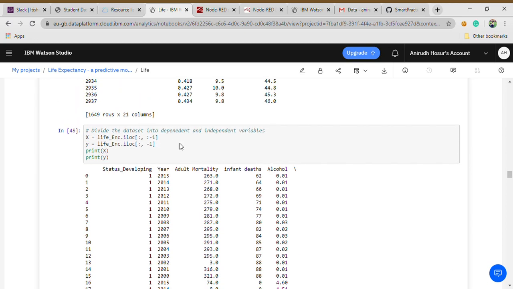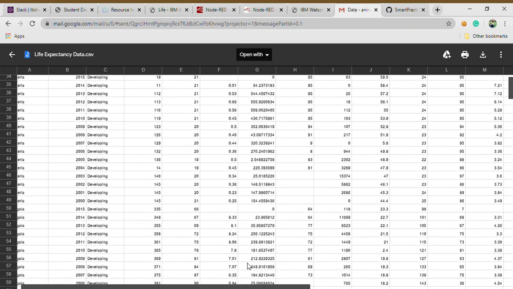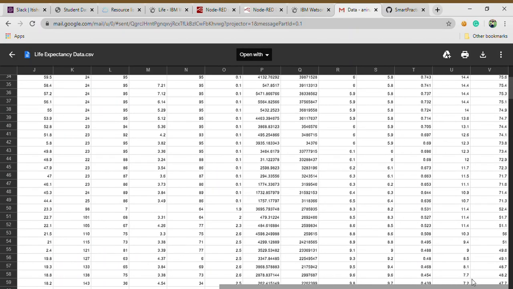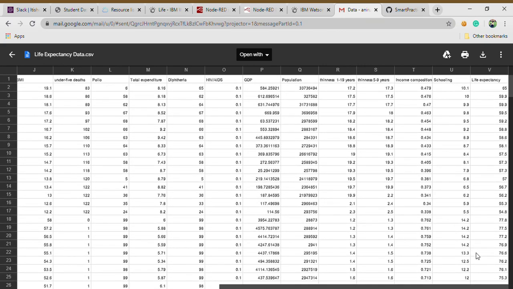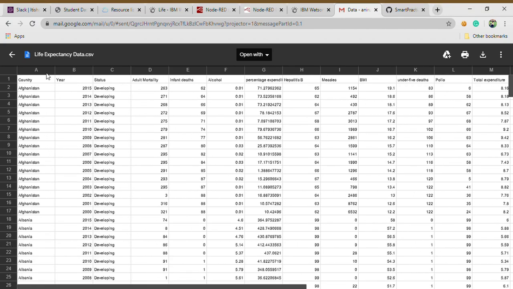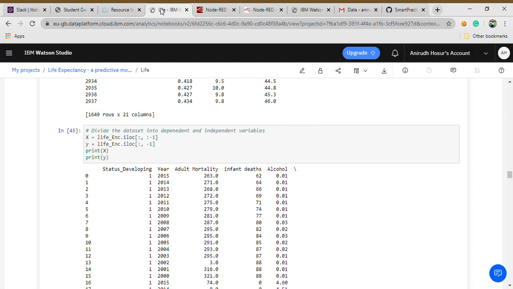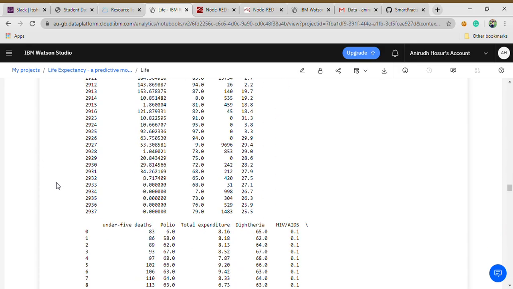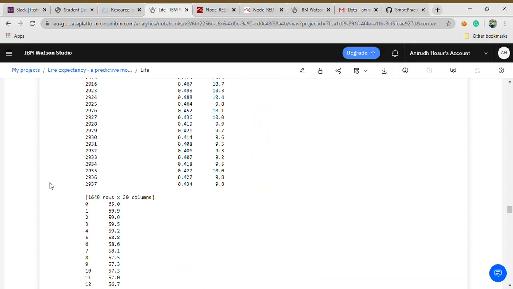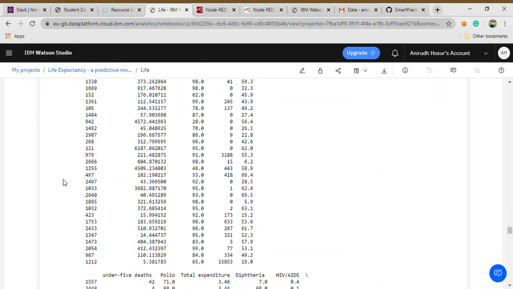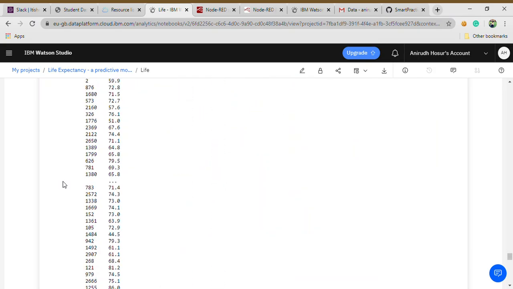Now we'll divide the data set into dependent and independent variables. It's pretty straightforward: y will be the life expectancy column, and x will be everything else. After dividing the data set, I'll scroll down. Oh God, this is a lot.